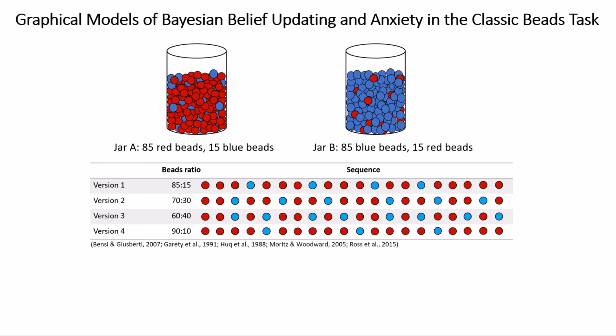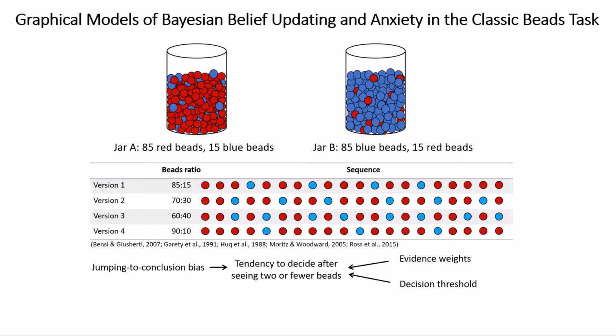There have been a few variants of beads ratio in the literature, as shown in this table. The tendency to decide after observing two or fewer beads is known as the jumping to conclusion bias. Some researchers have observed this bias in clinically anxious individuals, but the findings are inconsistent. Relatively low decision threshold and overweighting of evidence can contribute to this bias. As these variables are often difficult to measure explicitly, they remain relatively unexplored in the anxiety population.